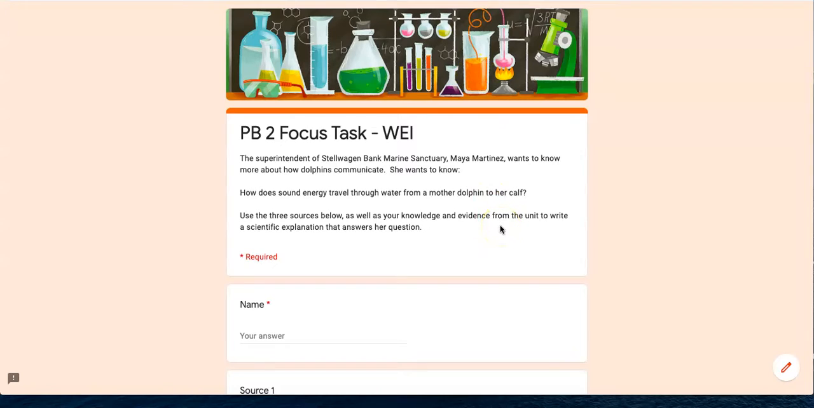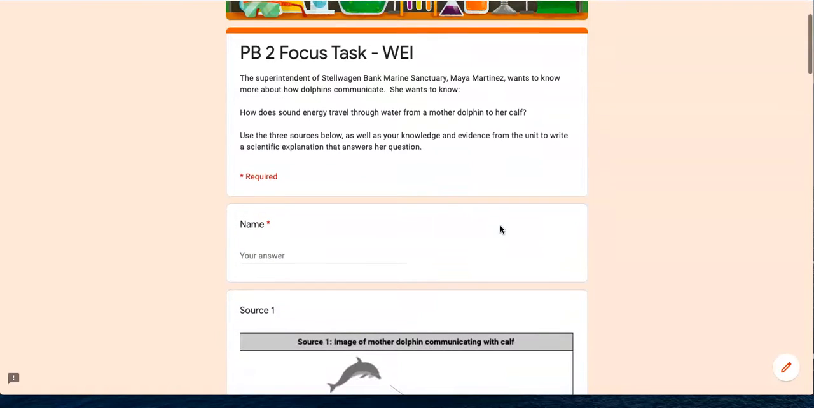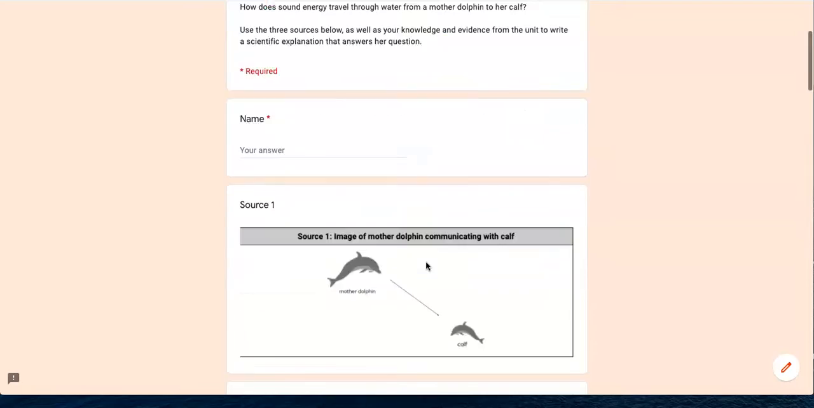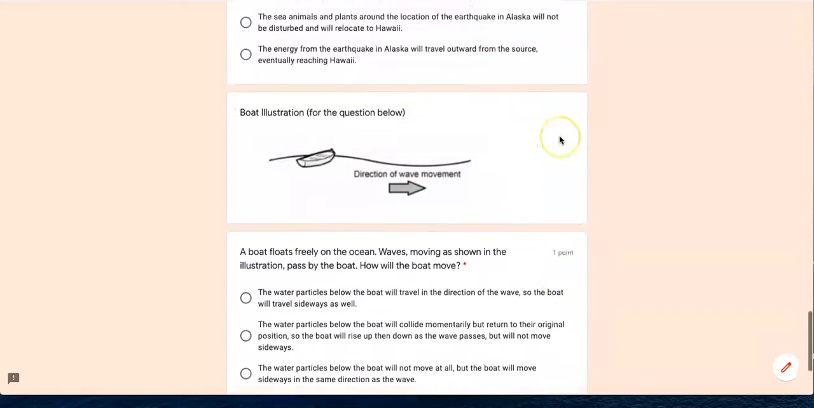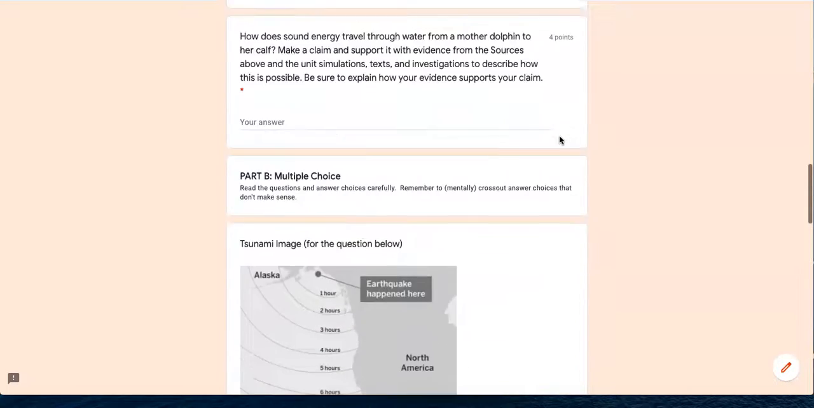I need you to make sure you are reading very carefully and answering each question so that you can get your full credit. You can only turn this form in once. I cannot give it back to you like before, so make sure you are taking your time. And before you hit the submit button, make sure you have gone through and answered every choice.